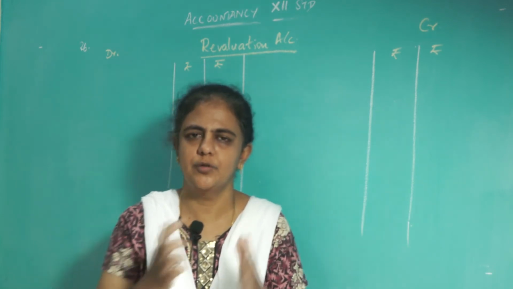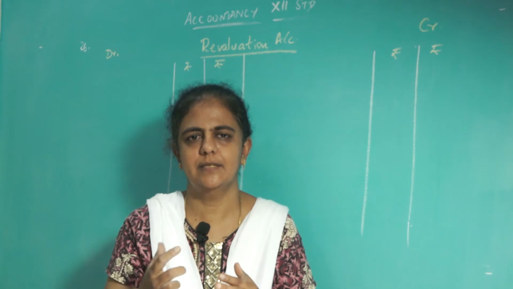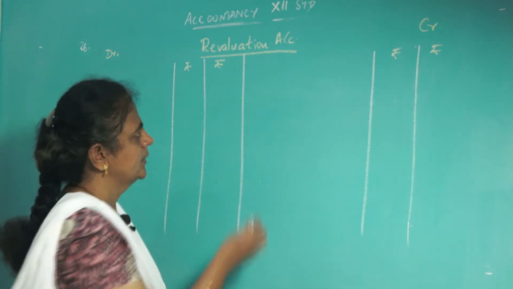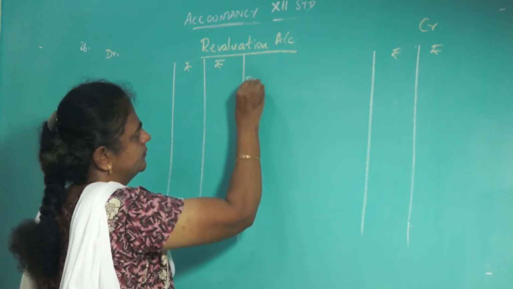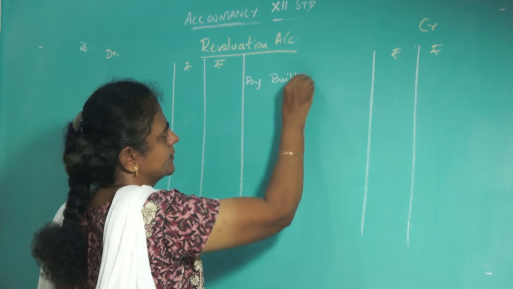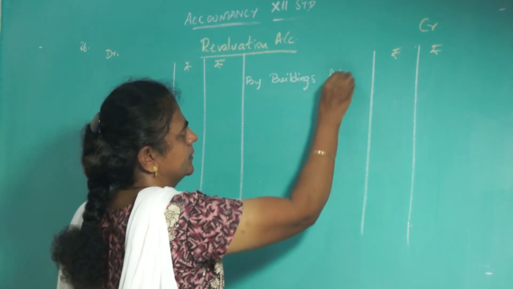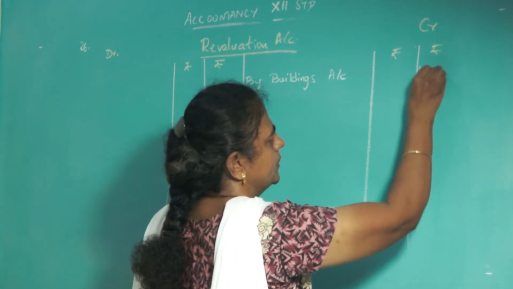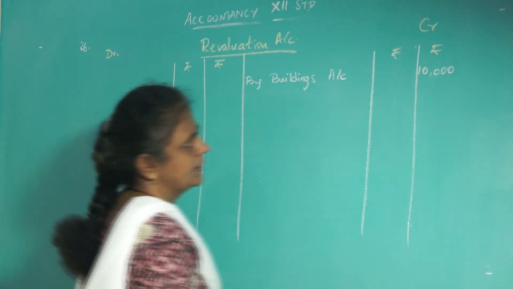You must write the difference. How much is the difference? 10,000. Asset increase means it results in profit. So write here on the credit side, by buildings. Don't write 80,000, only the difference, that is 10,000. How much increase, that only you must write by buildings.